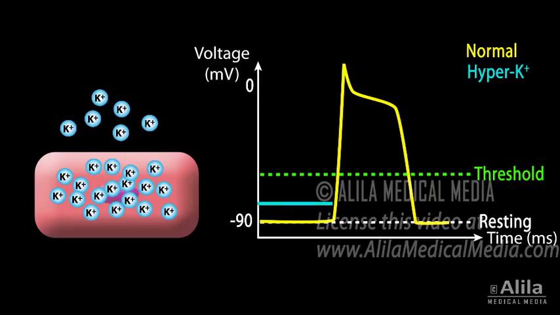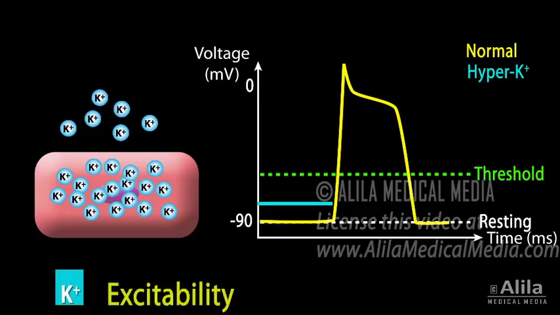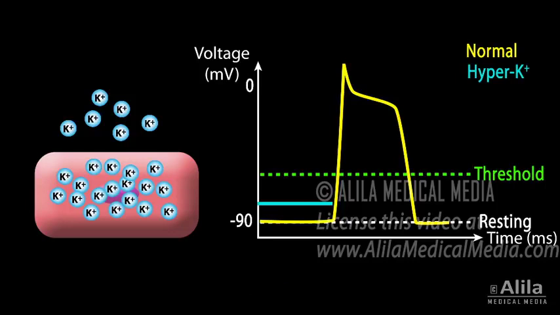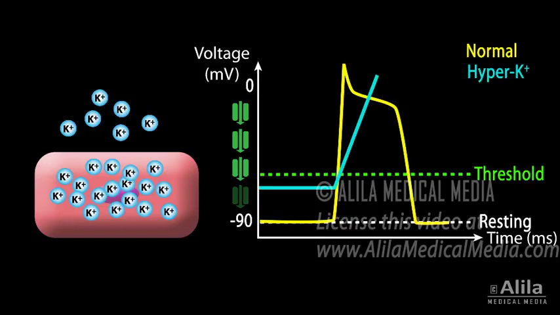The effect this has on excitability of myocytes, however, is complex. While initial changes seem to increase myocyte excitability, further rise of potassium has the opposite effect. This is because the value of membrane potential at the onset of an action potential determines the number of voltage-gated sodium channels activated during depolarization. As this value becomes less negative in hyperkalemia, the number of available sodium channels decreases, resulting in a slower influx of sodium and subsequently slower impulse conduction.